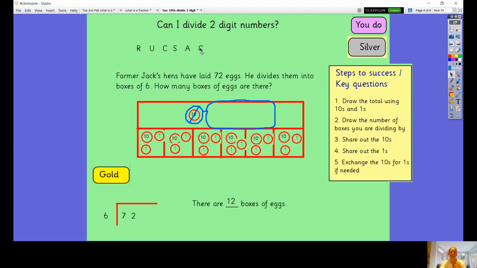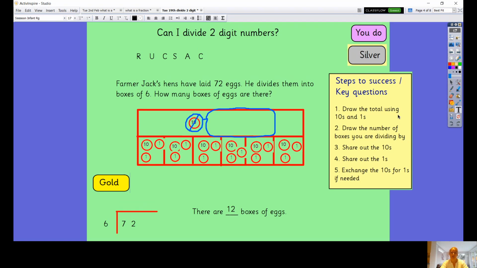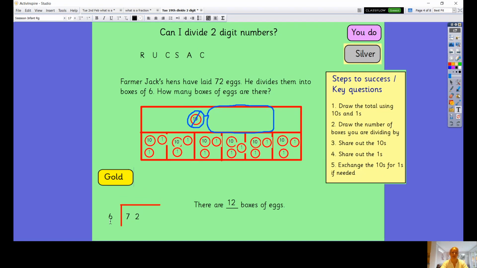Okay, that's the C part of this. So I've read the problem, I understood and underlined, I worked out what calculation I had to do, I solved the calculation, I answered the question, and now I'm going to check that my answer is right. One of the ways I can check is to see if it makes sense. So how many boxes of eggs are there? There are 12 boxes of eggs, so 12 times 6 is 72. So I can use my times table knowledge to work out if that's a sensible answer. Okay, we're going to check using the bus stop method though here. How many groups of 6 can I make out of 7? 1. Then I'd have 1 left.